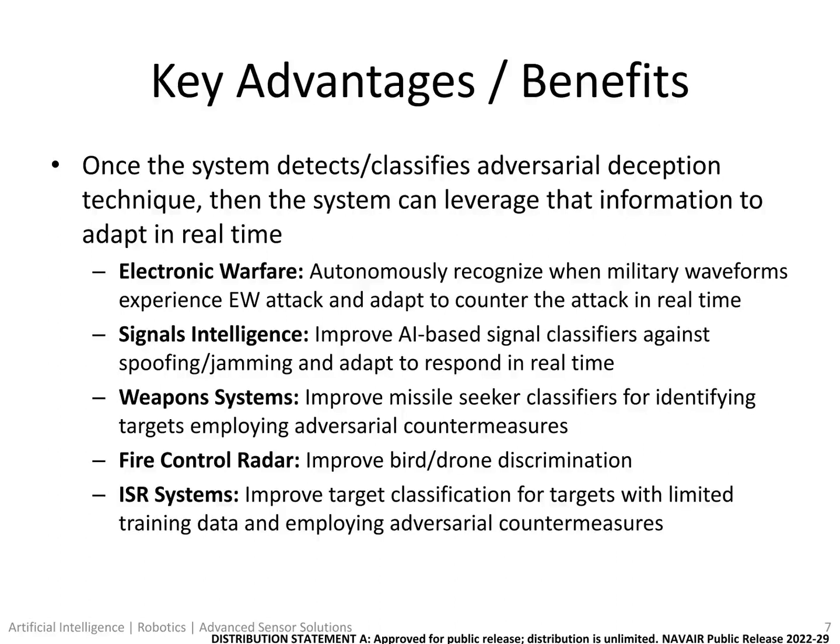Now, once the system detects and classifies adversarial deception techniques, then the system can leverage that information to adapt in real time. This has significant advantages and benefits in a wide variety of warfare platforms, such as EW. They can now autonomously recognize when military waveforms experience an attack and adapt to counter that attack in real time. Signals intelligence systems can harden AI-based signal classifiers against spoofing and jamming and adapt in real time. Weapon systems, we have improved missile seeker classifiers for identifying targets that are employing countermeasures. And of course, fire control radar.